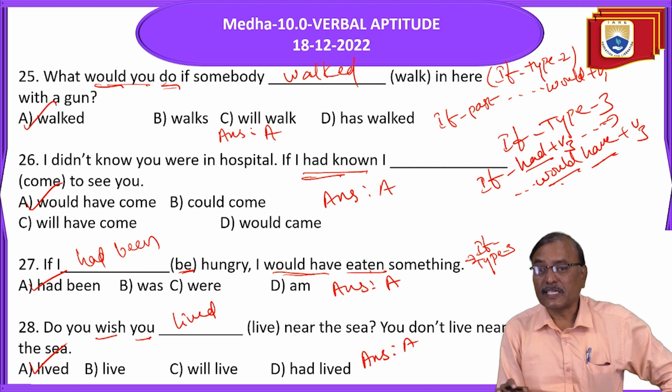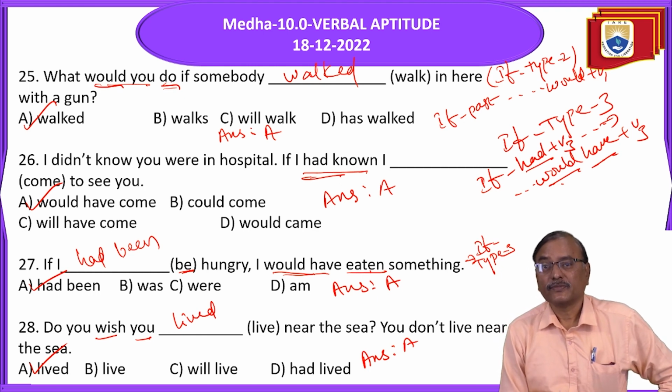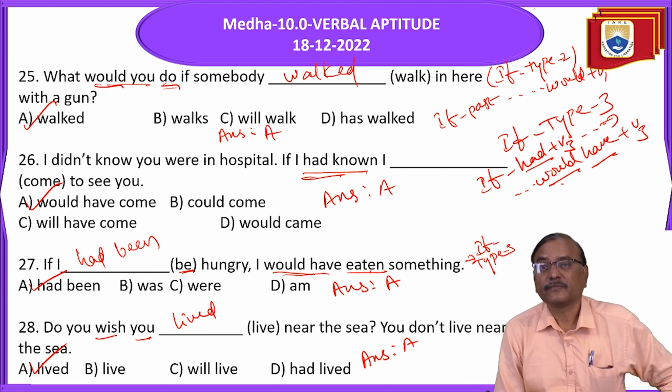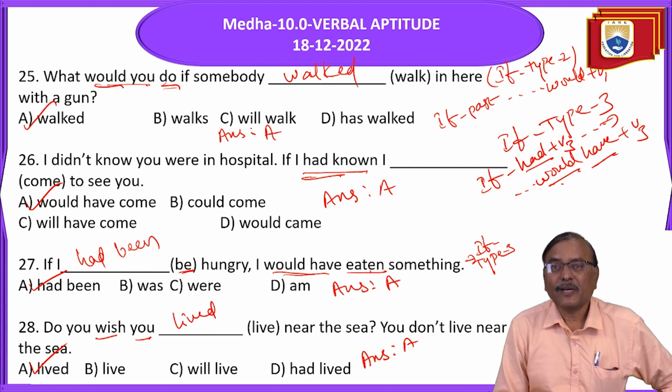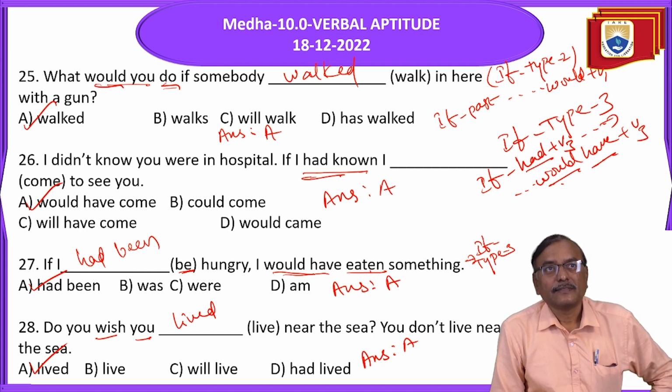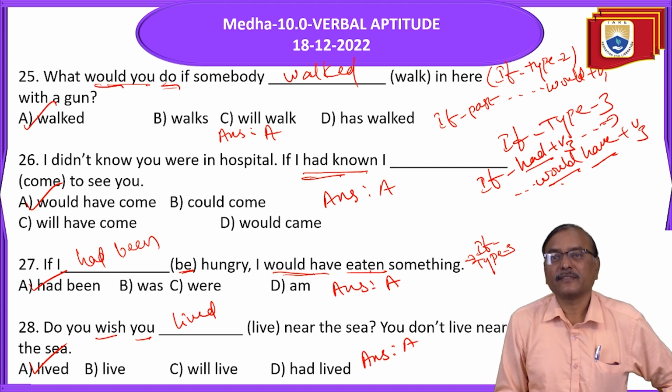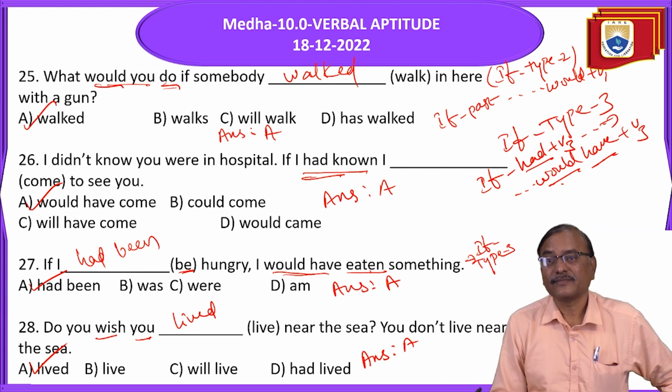If it is a present wish, subject plus V2 form. Is it clear? For example, now I don't have a Rolls Royce car. Now I don't have that car. I wish I had the car. Is it clear?